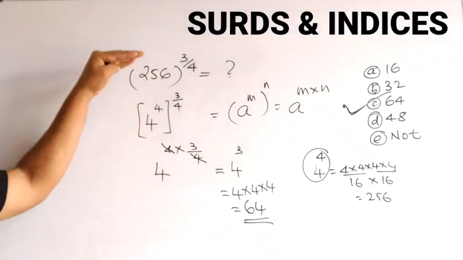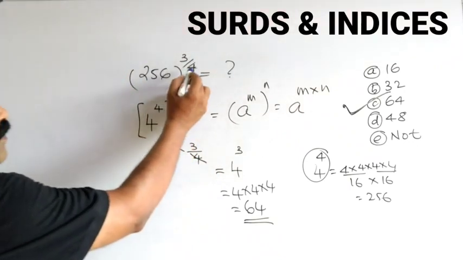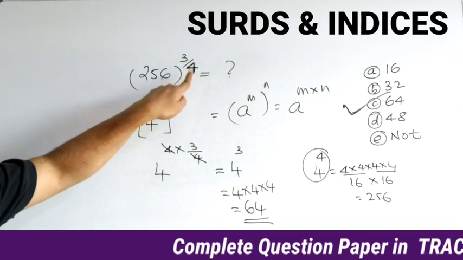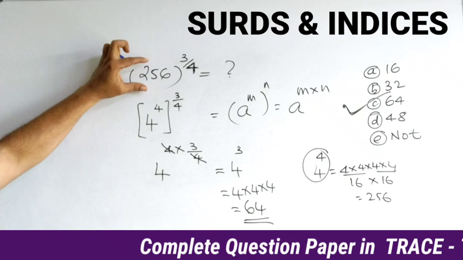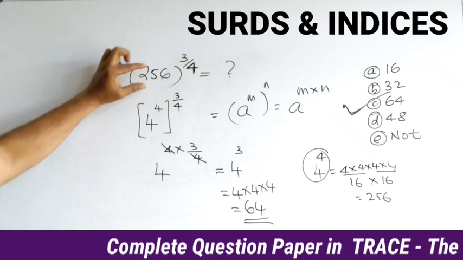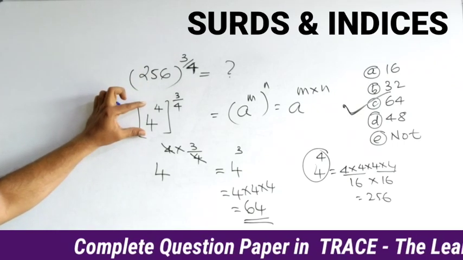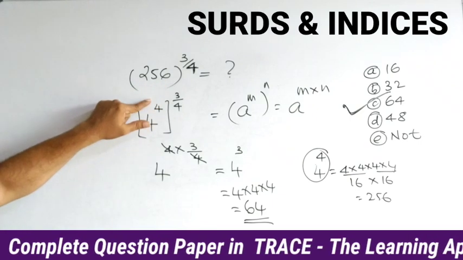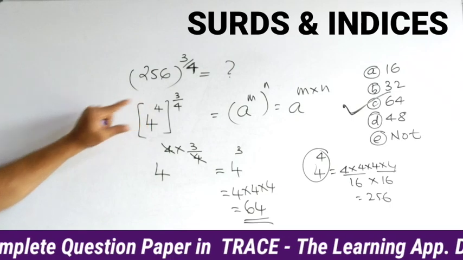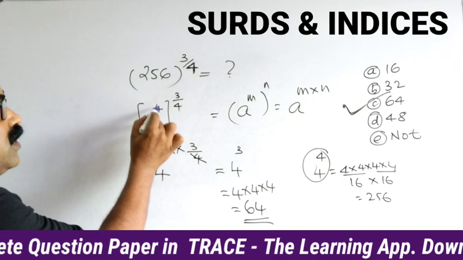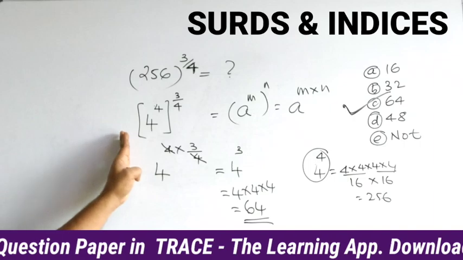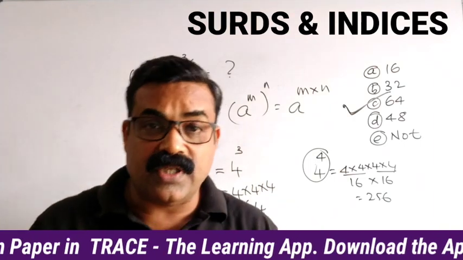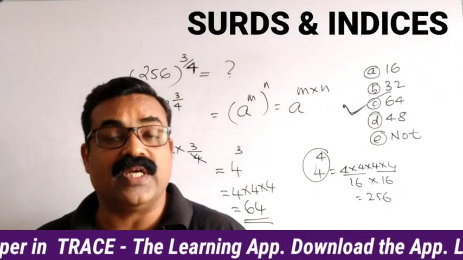So what actually is the idea here? Whatever number is given here, this is 4. Accordingly, you have to express this number in terms of some powers of a number. Here 256 we have written as 4 power 4. Why? Because when we write 4 power 4, you can cancel this 4 and this 4 and simplify to get the answer. So take more and more questions and practice so that you can increase your speed.